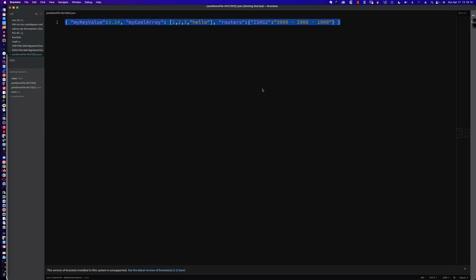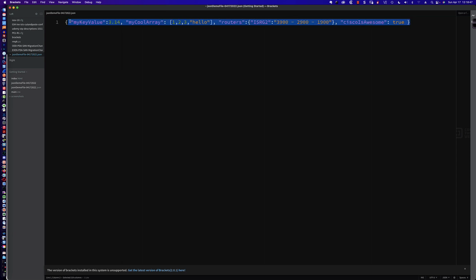We simply come back over here to brackets, and let's go ahead and add in another key value pair. We're just simply going to put a key in here, and we're going to make this key Cisco is awesome, and the value is going to be true. And so now we have this last key value pair inside of our JSON object using true with all lowercase letters, because in JSON it needs to be all lowercase.